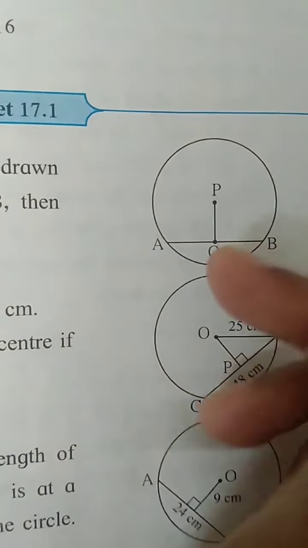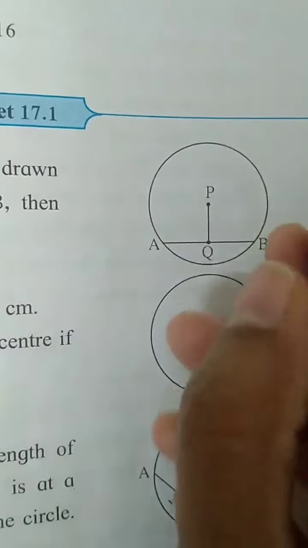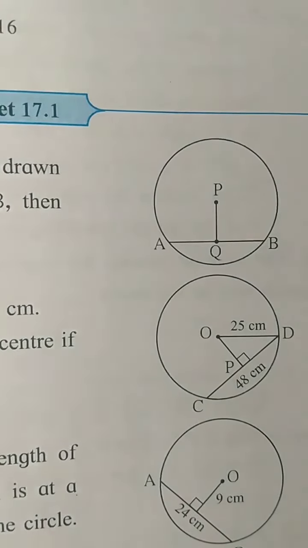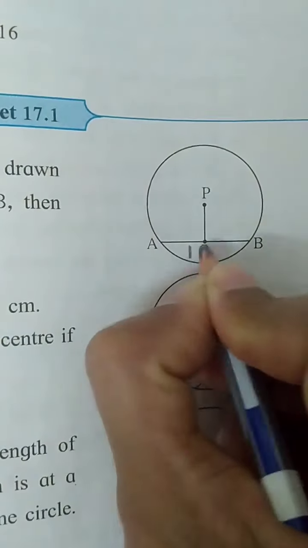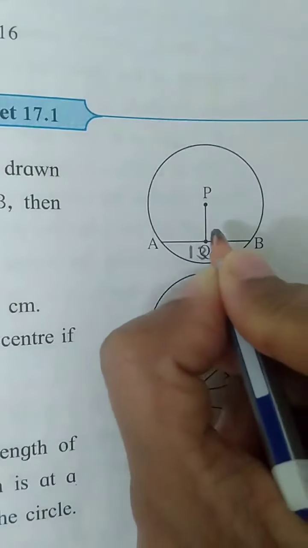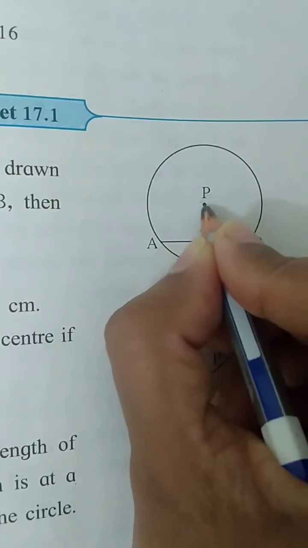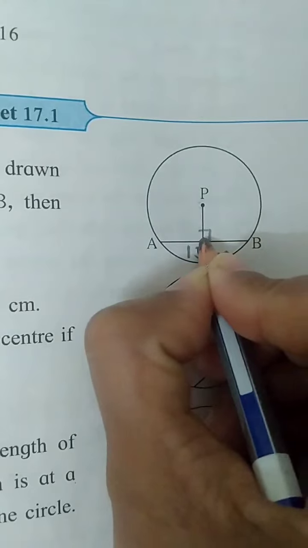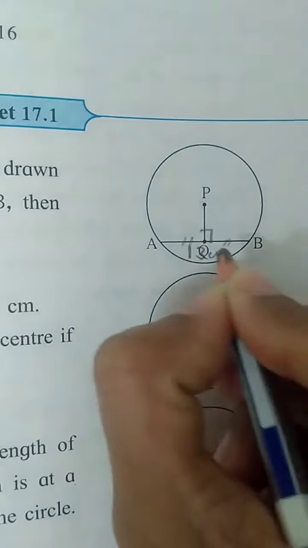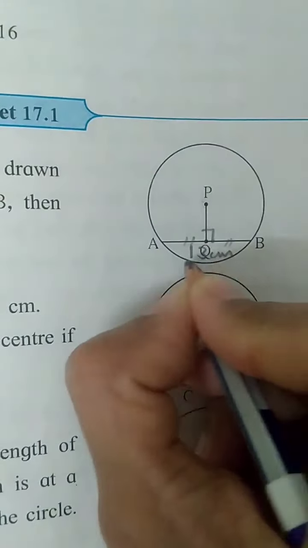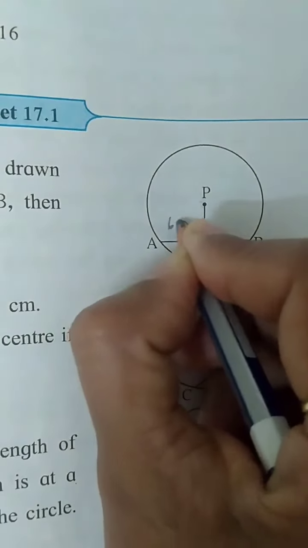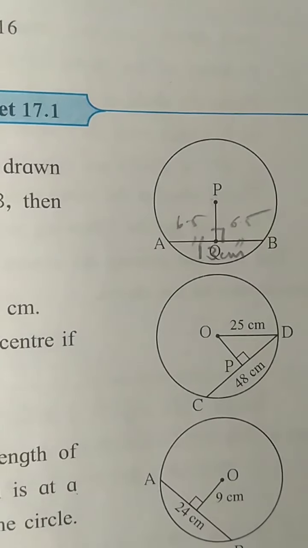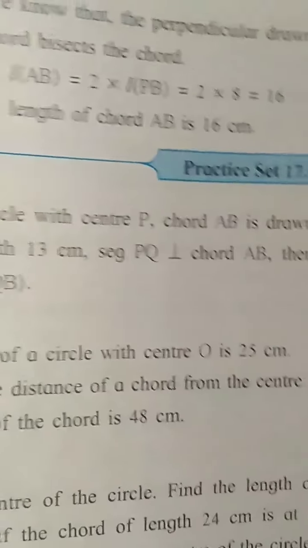Many of you got the answer. If AB is 13, then how much will be QB? This whole AB is 13 centimeter. If you have a perpendicular that goes to the chord, the perpendicular from the center to the chord will bisect the chord. It will divide the chord into two equal parts. So what is the half of 13? 6.5, 6.5. Got the answer? We just have to write the property and solve it.